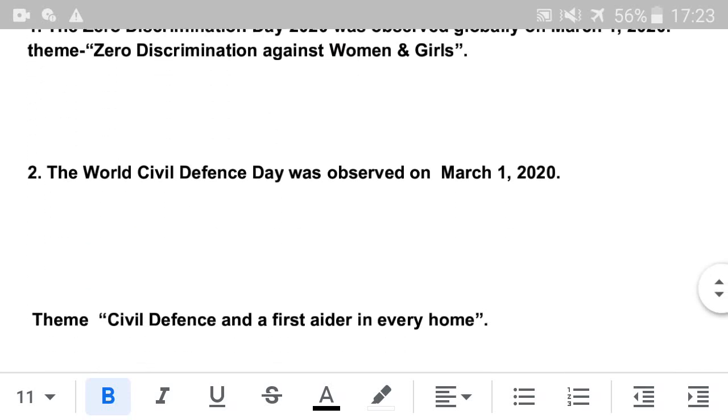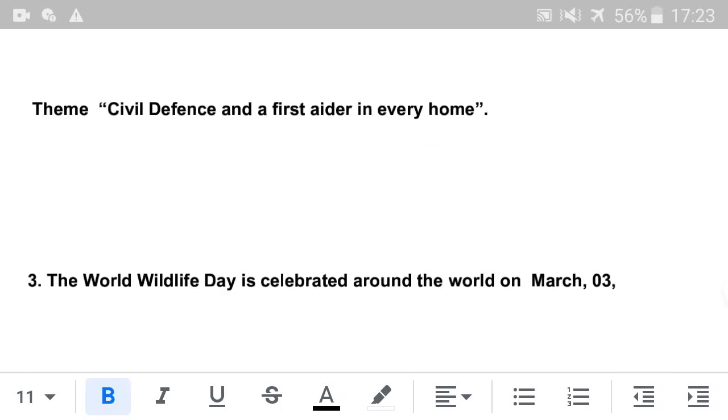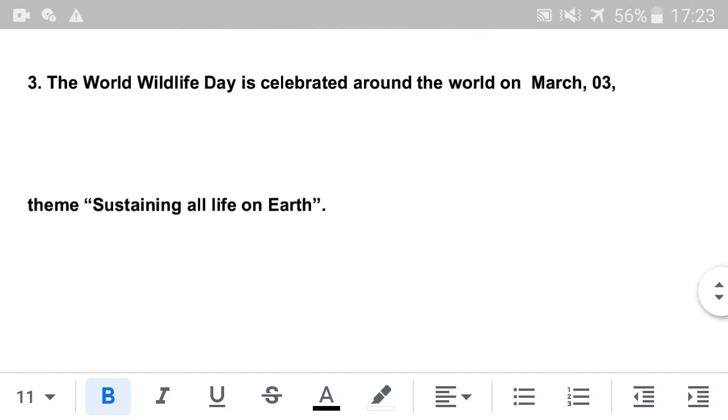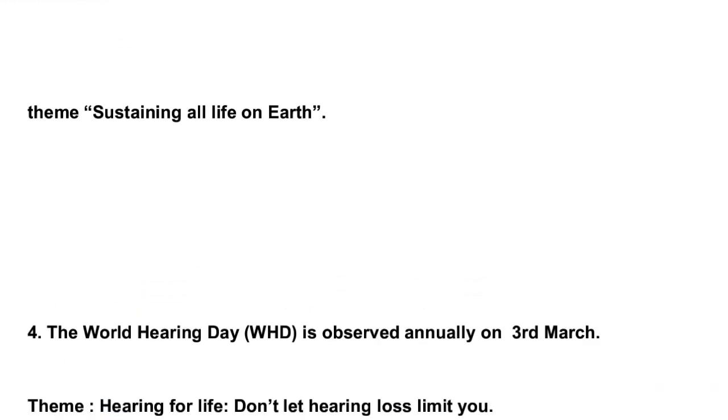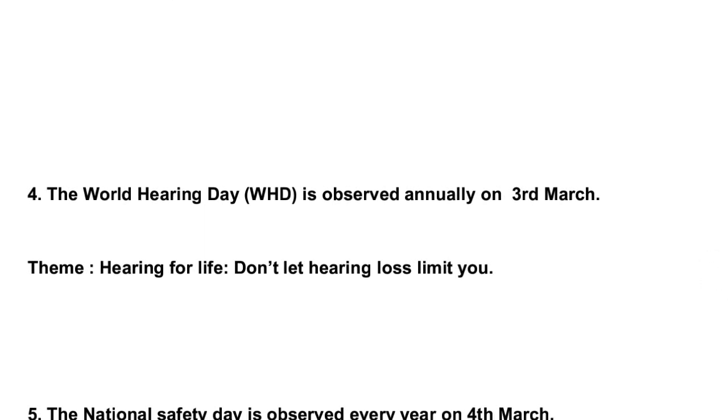Next is World Civil Defense Day, which was observed on 1st March. Theme: Civil Defense and a First Aider in Every Home. Next is World Wildlife Day, which is celebrated around the world on 3rd March. Theme: Sustaining all life on earth. Next is World Hearing Day, which is observed annually on 3rd March. Theme: Hearing for Life, don't let hearing loss limit you.